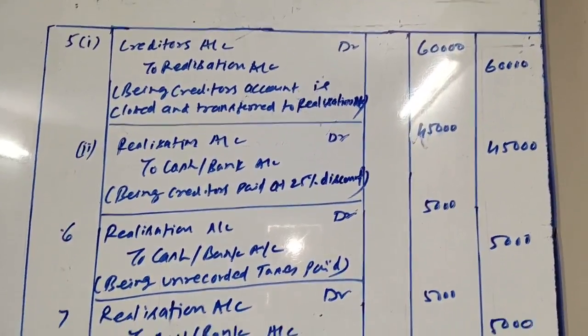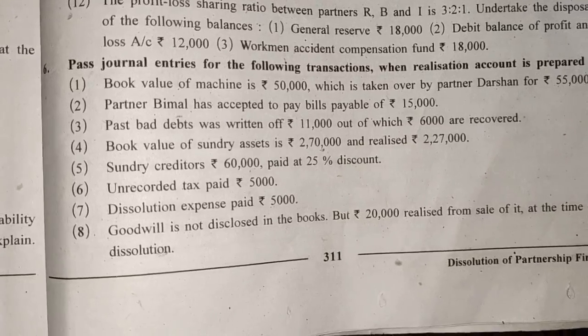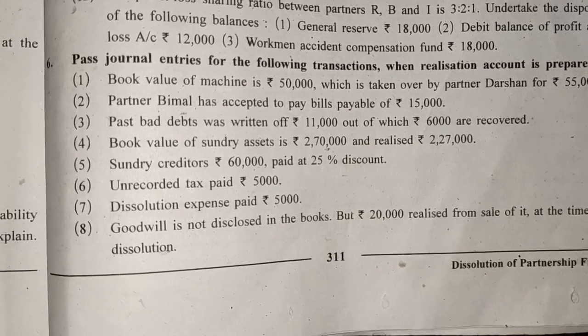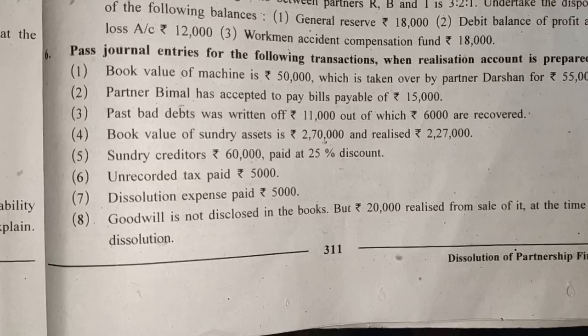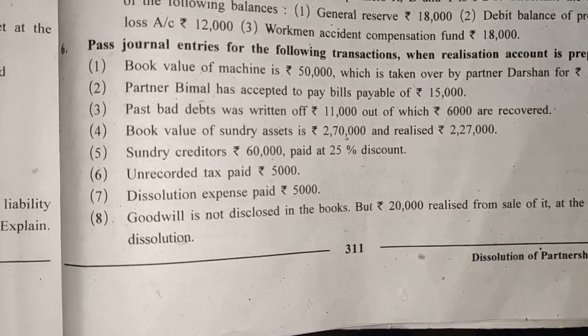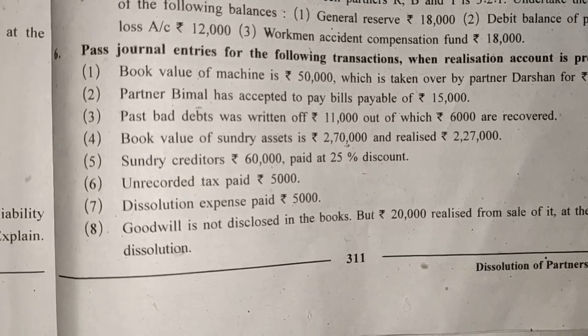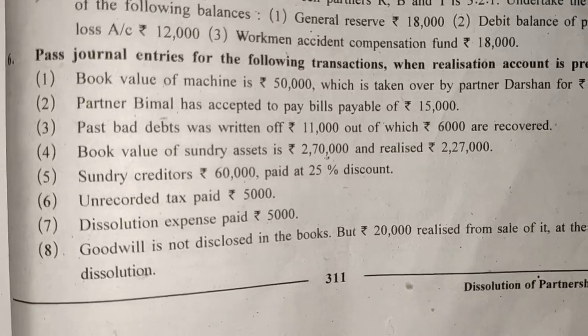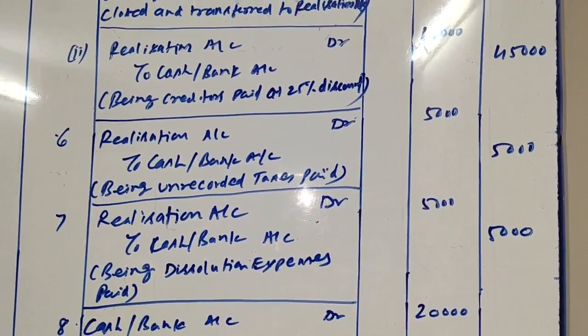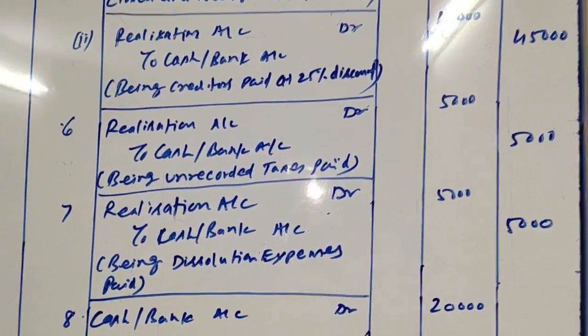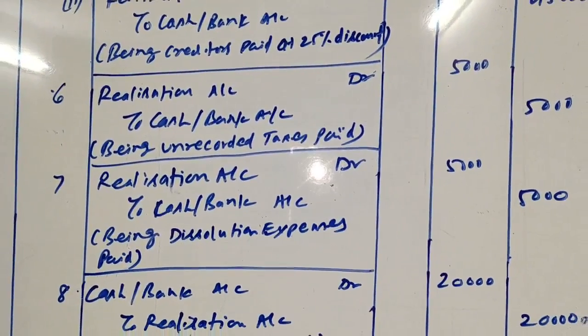Next transaction says dissolution expenses paid rupees 5,000. Friends, dissolution expense paid by firm 5,000. Only one entry will be there. Realization account will be debited and cash and bank account will be credited. So here the entry is. Realization account debit to cash/bank account rupees 5,000, entry number 7.